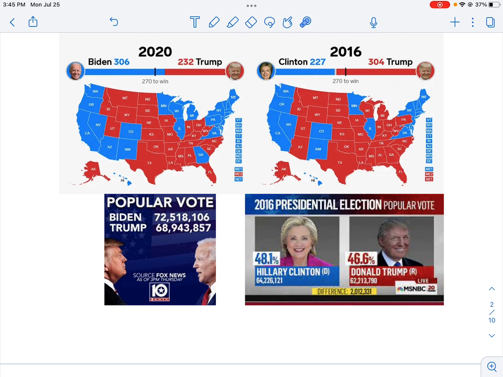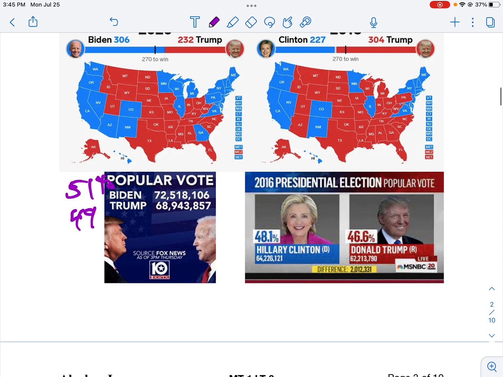So what percentage is that about? Well, let's divide that out. What's 72 million divided by 140 million about? So Biden had about 51% of the popular vote. And Trump had about 49% of the popular vote.